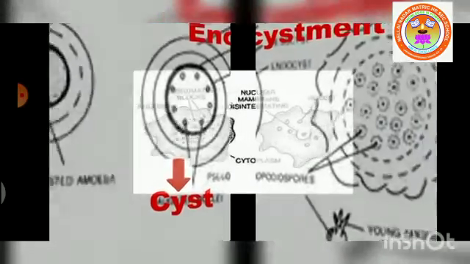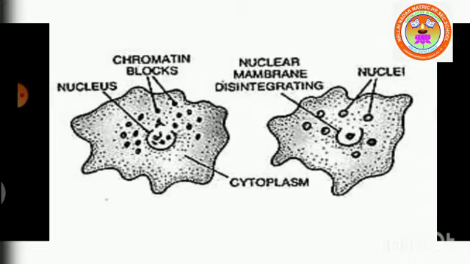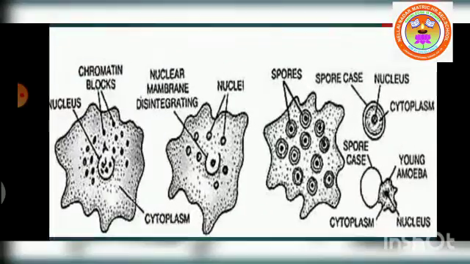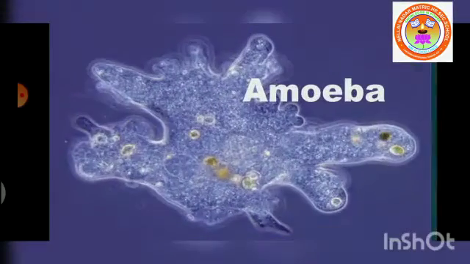In sporulation, first the nucleus divides into many pieces surrounded by nuclear membrane, as shown in the figure. Then each nucleus is surrounded by cytoplasm and spore case. You can observe this in the picture. When favorable conditions return, the parent body disintegrates and the spores are released. Each spore develops into a young organism. It occurs in amoeba. Sporulation and encystment are more or less similar.